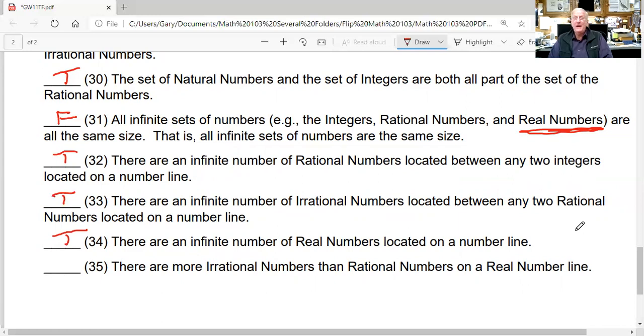And if we come back and talk about this, infinite set sizes are referred to as their cardinality, and the irrationals and the reals have the greatest cardinality. The irrationals are larger infinite sets than the rationals, which makes the real numbers larger than those two sets put together. So this is definitely a true statement.